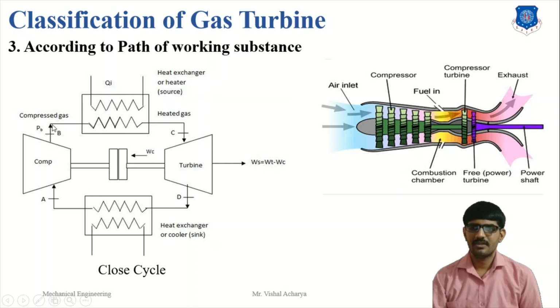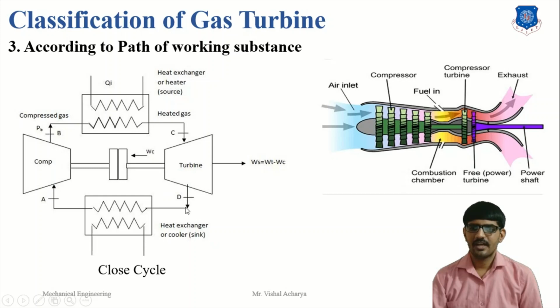Here compressed air and gas pass through the combustion chamber. In the combustion chamber, heat is transferred by external sources, not by direct contact but by indirect contact through a heat exchanger. The hot gas produced is transferred to the turbine and produces some work, and again some part is transferred to the compressor.